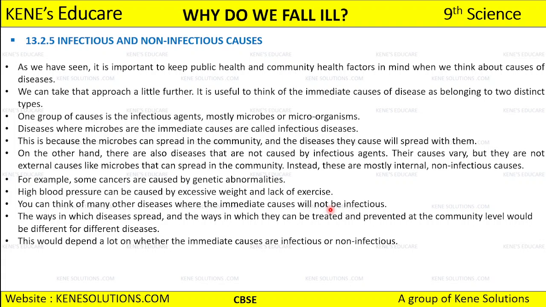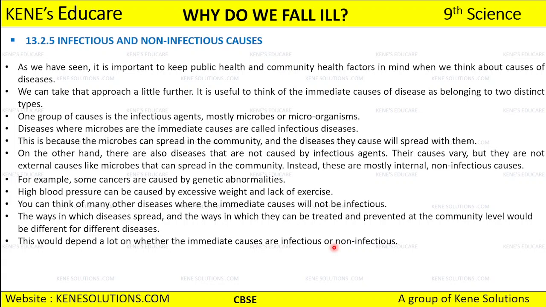So for different diseases, the spreading of the disease is going to be different, how the disease is treated is going to be different, and how the disease is prevented at the community level is also going to be different. This will depend a lot on whether the immediate causes are infectious or non-infectious. So the treatment, the prevention, the spread, they depend on whether the immediate cause of disease is infectious or non-infectious. This plays a very important role here.